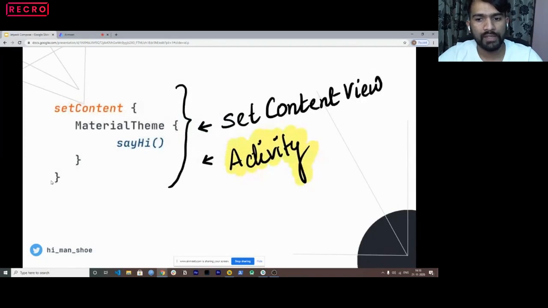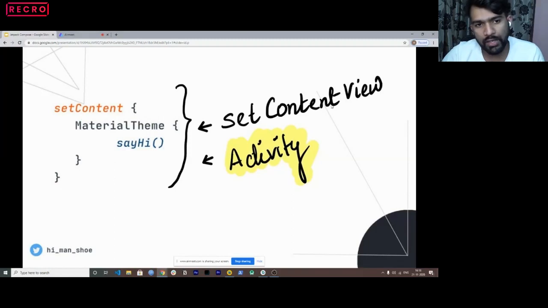So now here comes the second part. You remember, right, that in an activity, whenever we had to set a content layout, what we used to do is use setContentView, and inside that we used to pass the layout file. You can see this, right? setContentView, and inside that, let's say we used to pass R.layout.activity_main. But since we are decoupling the whole thing from XML, we are actually not required to use setContentView. So now, in place of setContentView, we just use setContent.